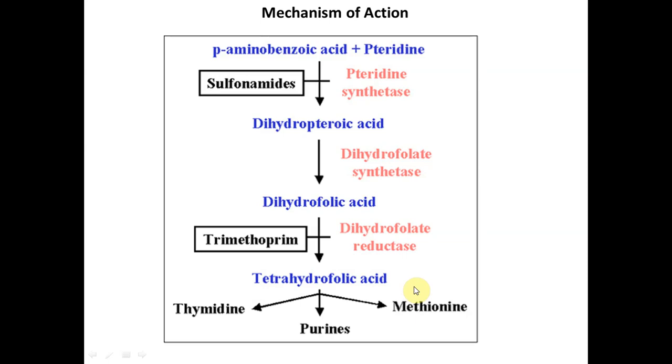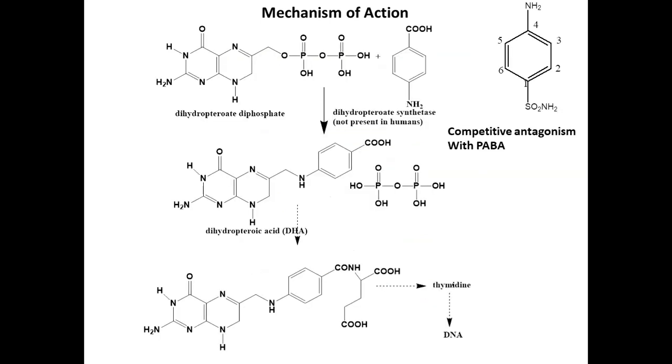So both actions are synergistic. Sulfonamide will inhibit the earlier step, and trimethoprim and pyrimethamine will inhibit the second last step of the synthesis of DHFA. Okay. This is the mechanism of action from a medicinal chemistry point of view.